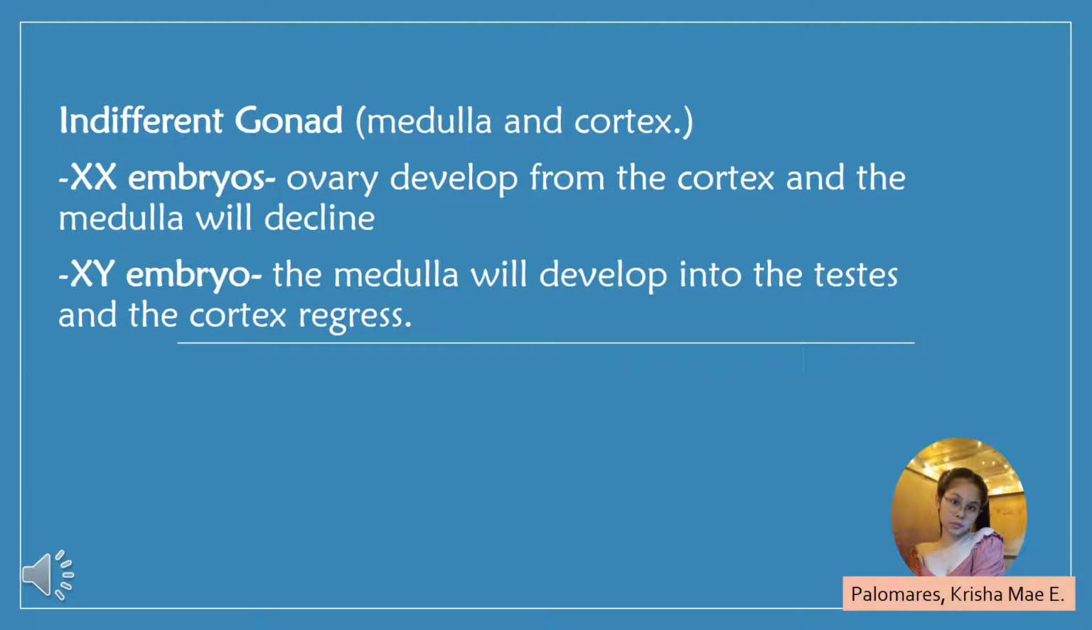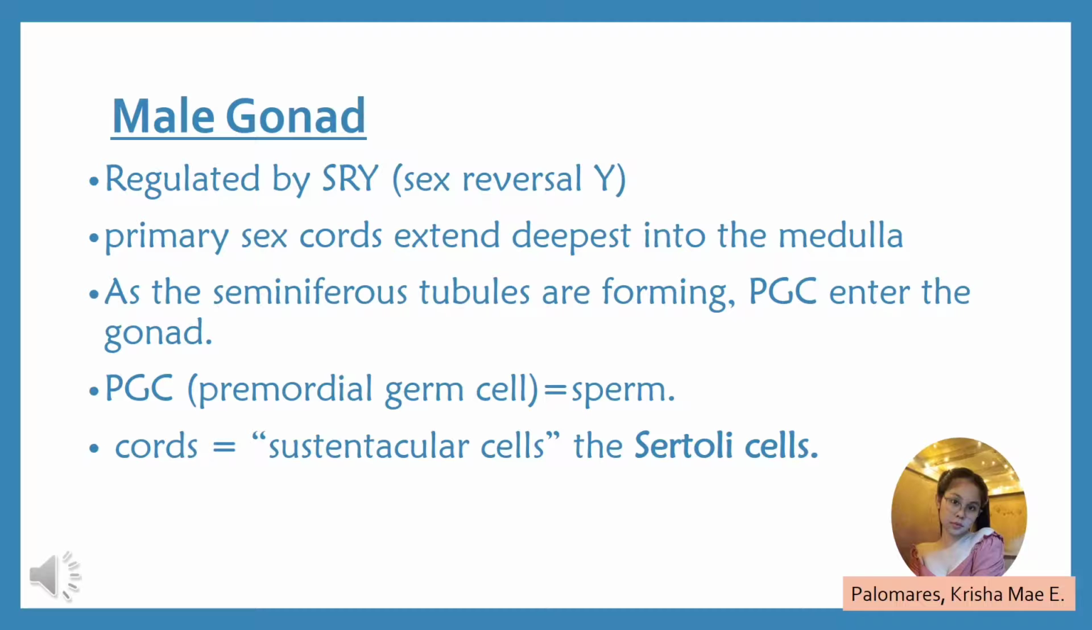The undifferentiated gonad now consists of a medulla and cortex. In XX embryos, or the female embryos, the ovary will originate from the cortex and the medulla will decline, while in the male embryo, or the XY embryo, the medulla will develop into the testes and the cortex regresses. To elaborate more, the male gonad is regulated by SRY.